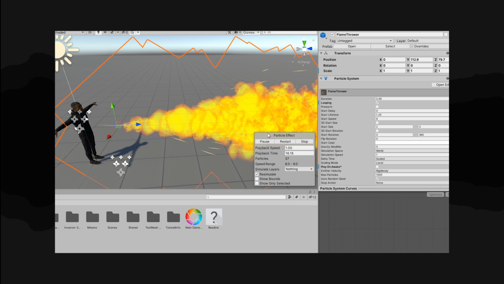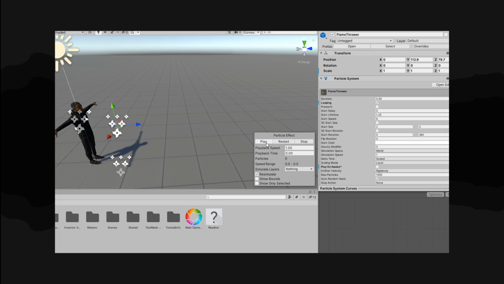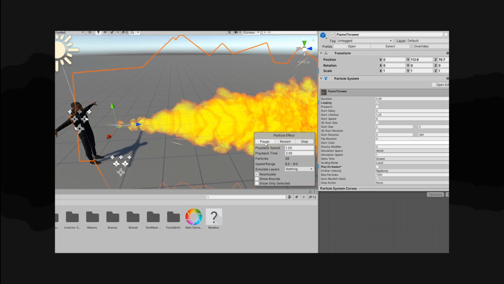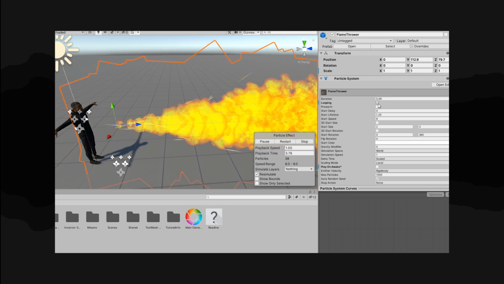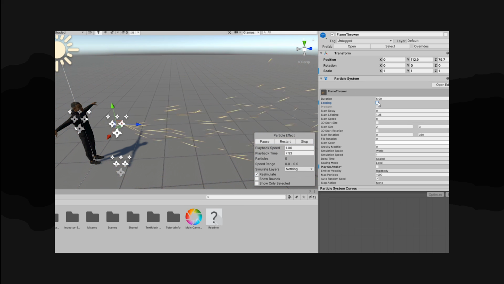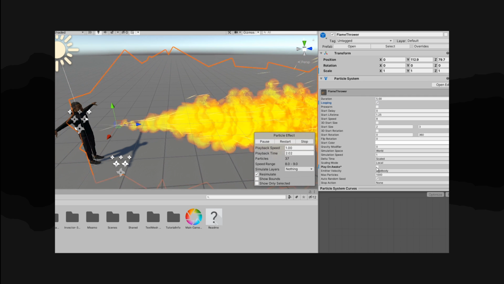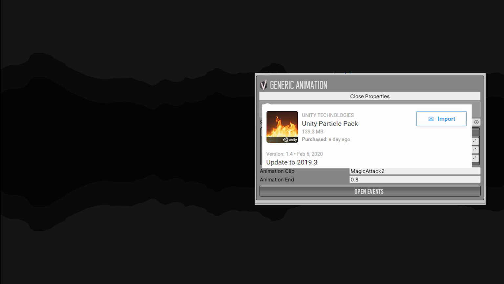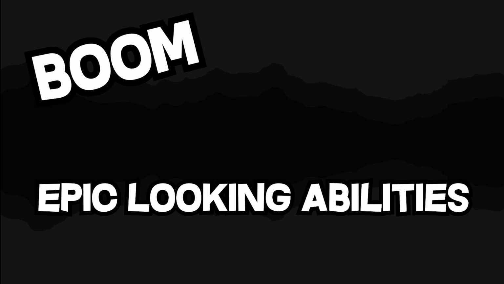Then I used some particles, which I added to the player and set to be activated upon the animation. I also made sure to match them with the animation so they play when the player actually does the action and not just constantly. I also made sure that they don't play on awake and they're not looping, and played around with the size, the emission, the velocity, the speed and whatnot, basically until it looked nice. Then I also had to link the particles to the generic animation and the generic action, and boom, we have some cool, epic-looking abilities.